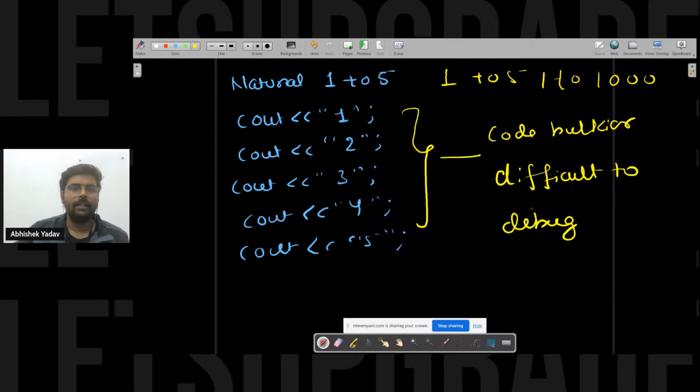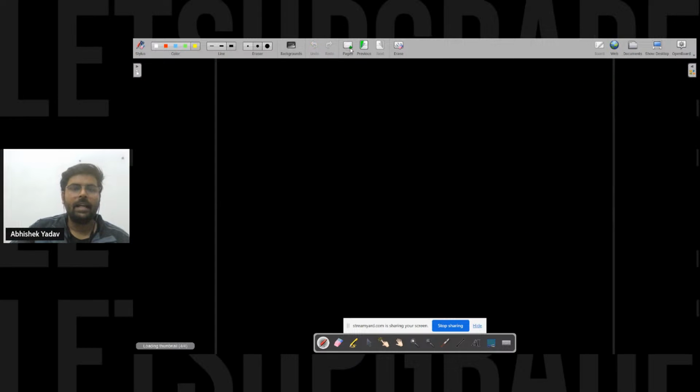Difficult to debug also. Okay. So we are saying here, if I have to print numbers from 1 to 5, what will I do? I will use a loop here. And I know I can use a while loop. Okay. Till this point, I know about the while loop.